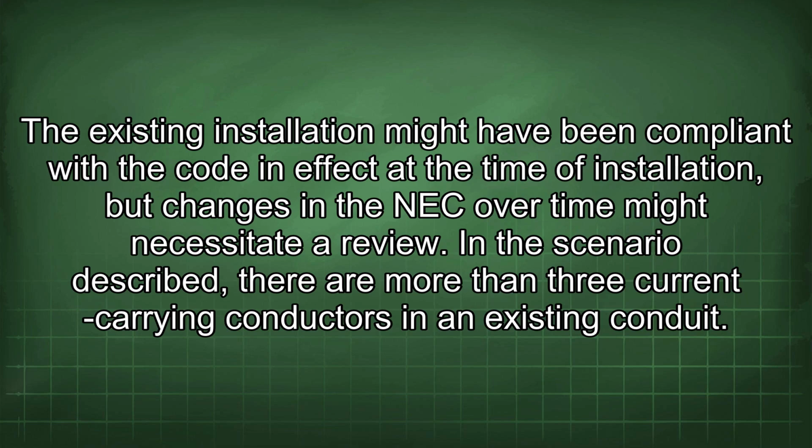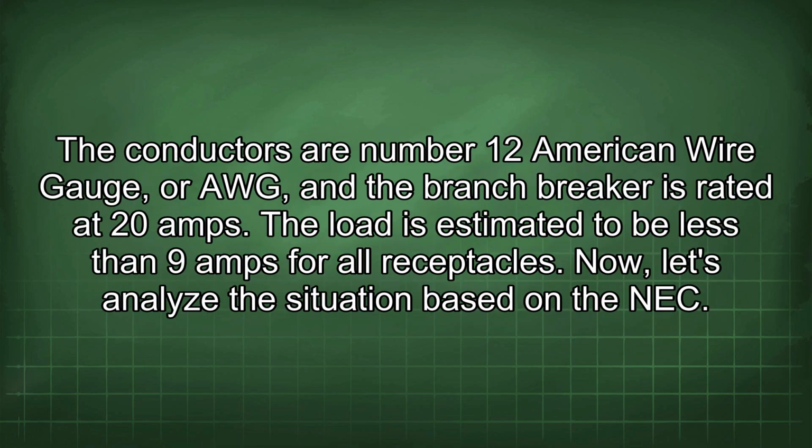In the scenario described, there are more than 3 current-carrying conductors in an existing conduit. The conductors are number 12 American Wire Gauge, or AWG, and the branch breaker is rated at 20 amps. The load is estimated to be less than 9 amps for all receptacles.